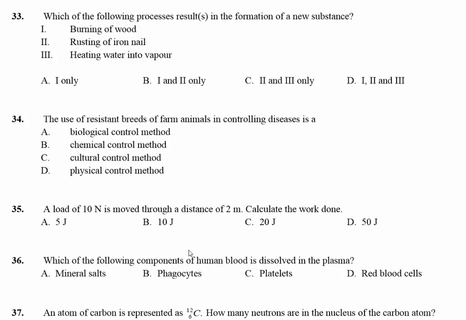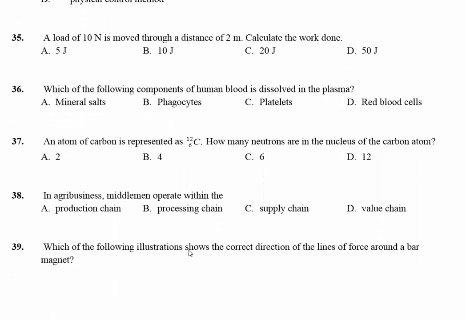36. Which of the following components of human blood is dissolved in the plasma? And the answer is A, mineral salts. 37. An atom of carbon is represented as 12,6C.